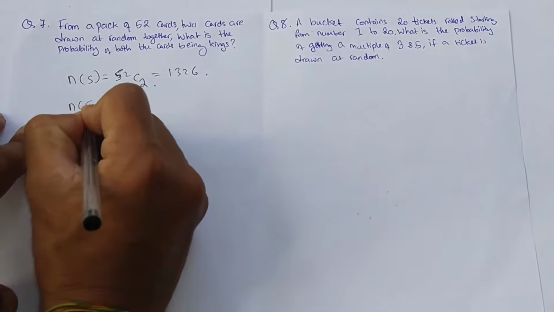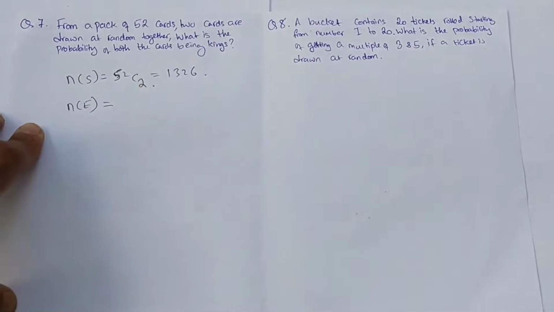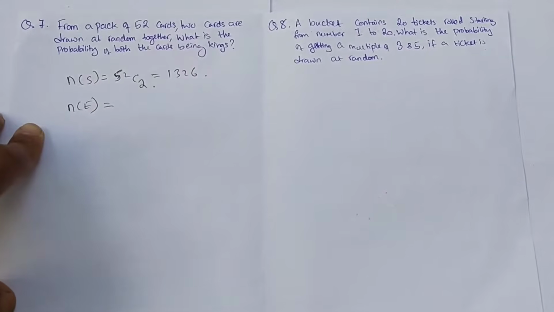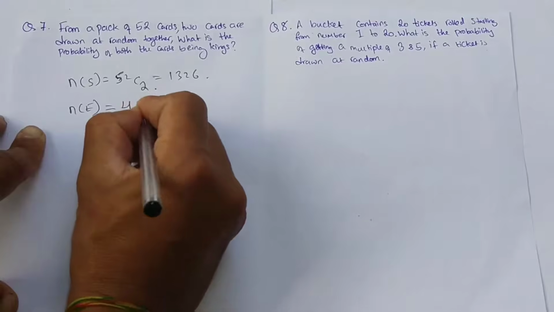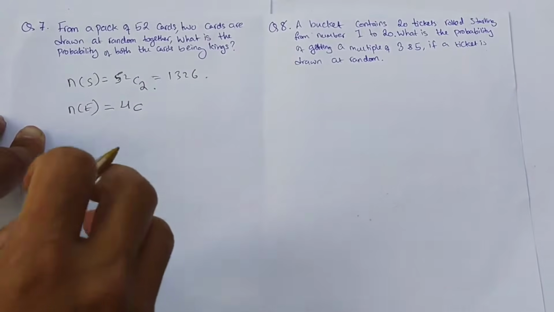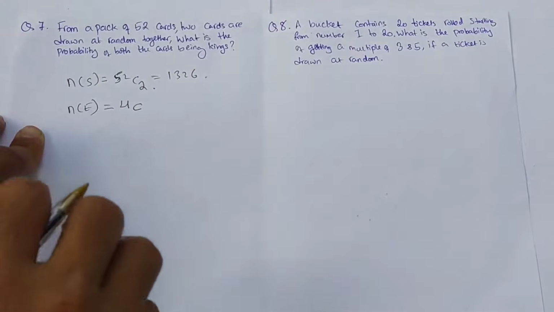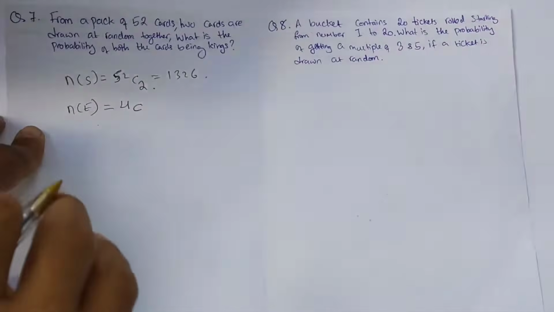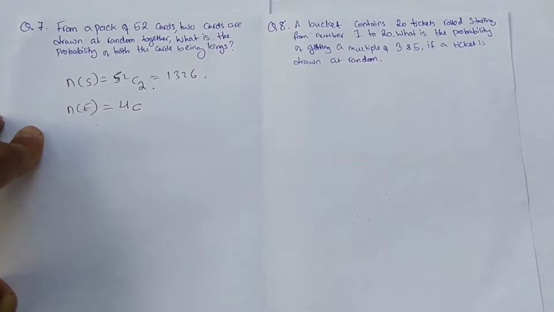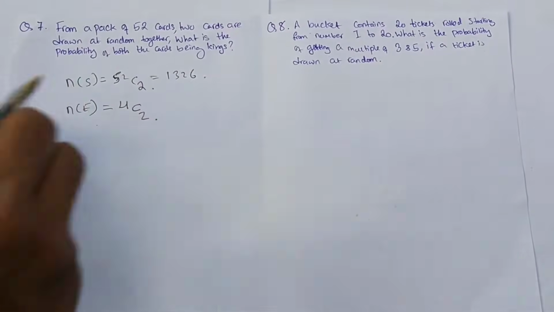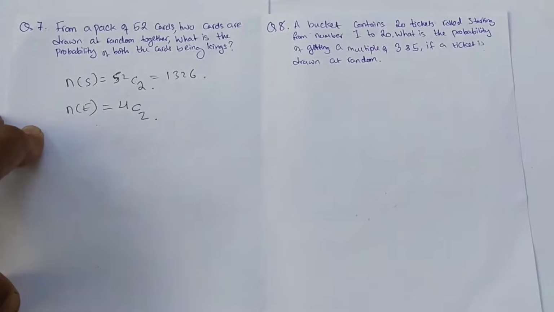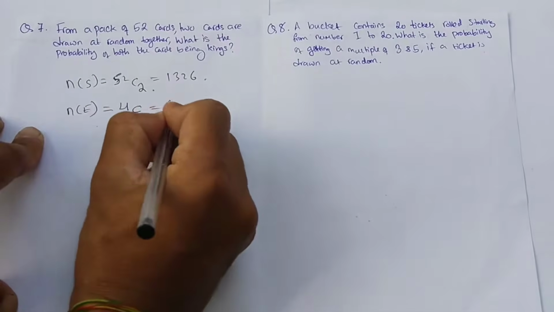Now the number of events E happening: there are 4 kings among the face cards, out of which we are going to pick 2. So there are 4C2 ways, which is 6.